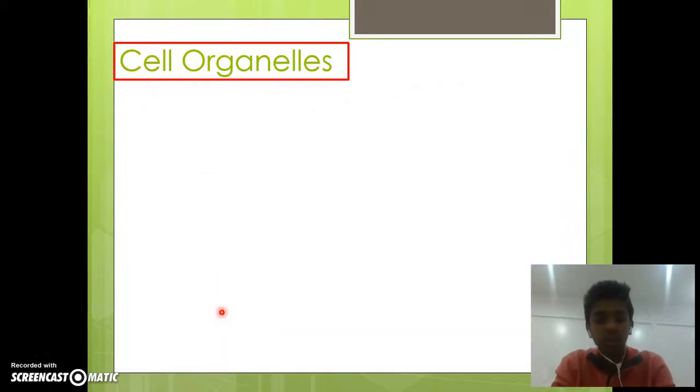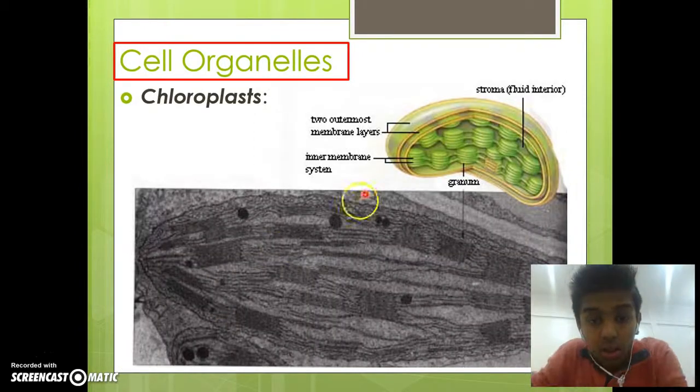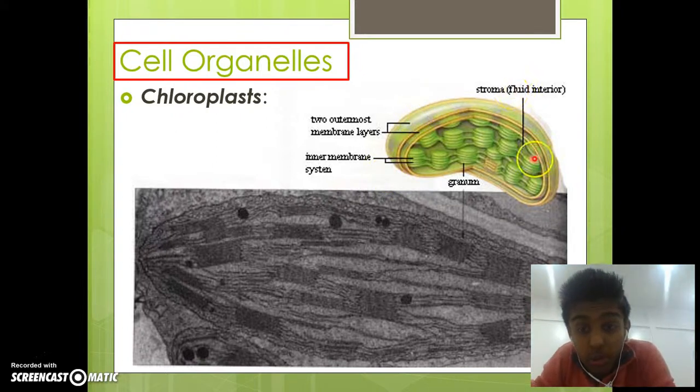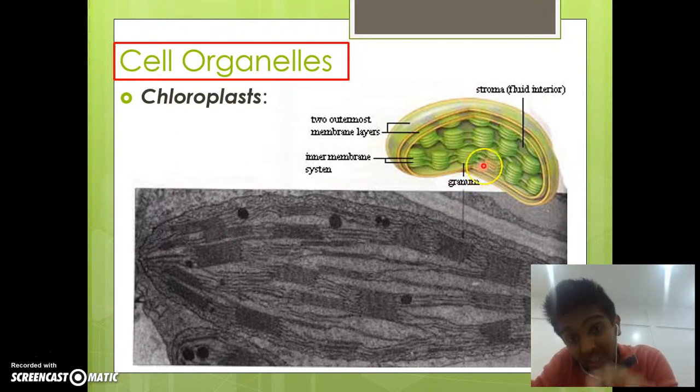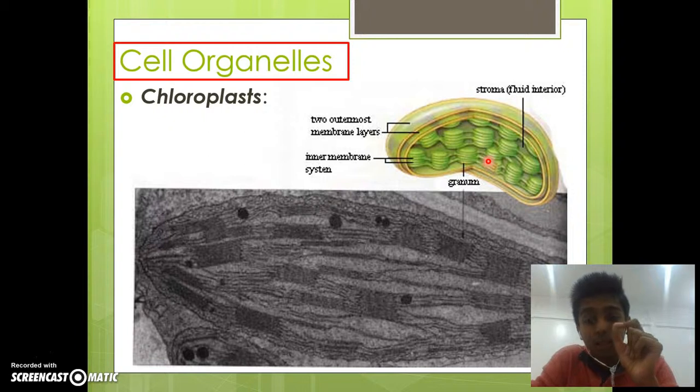This is what a chloroplast looks like. These are the two outermost membrane layers, so it has two layers, and the stroma, which is the inside fluid, is what contains the chlorophyll. It's an intermembrane system that has many grana, so the chlorophyll is located inside the stroma, and that is precisely where in the chloroplast the photosynthesis will take place.